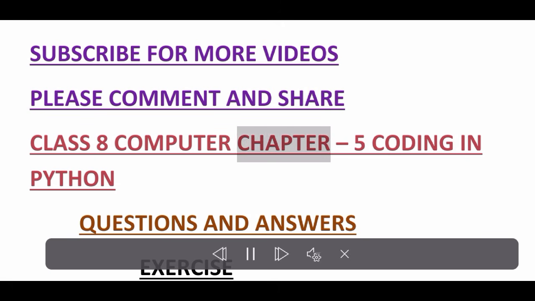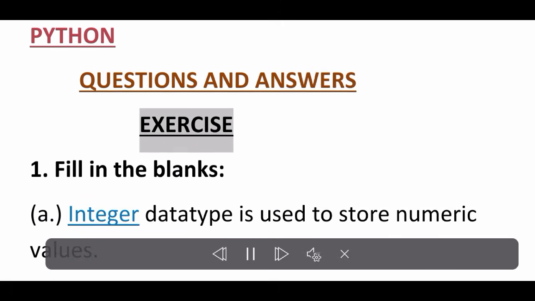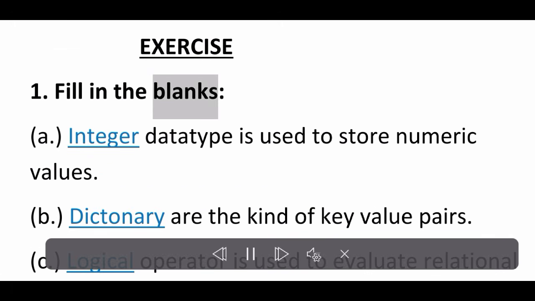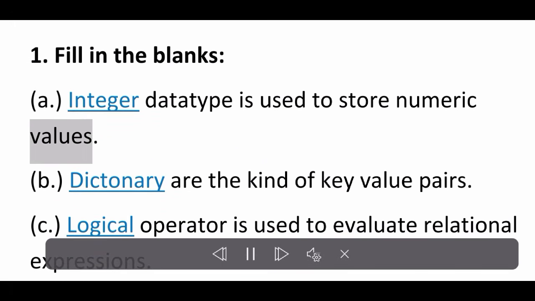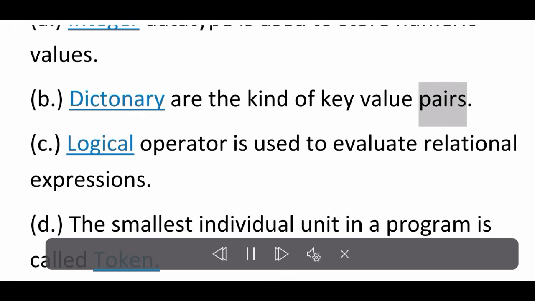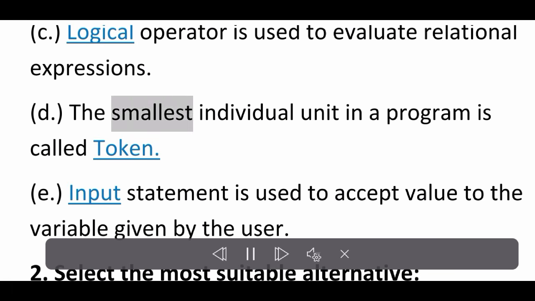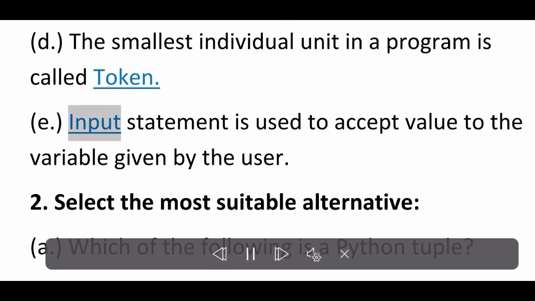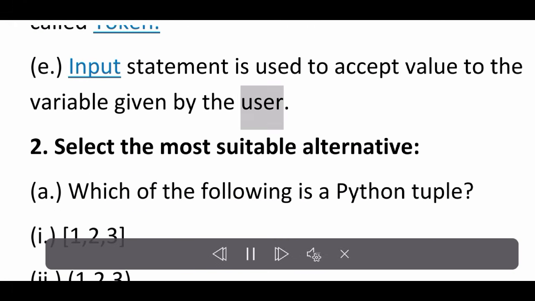Class 8 Computer, Chapter 5, Coding in Python. Questions and answers. Exercise 1. Fill in the blanks. A. Integer data type is used to store numeric values. B. Dictionary is a kind of key value pairs. C. Logical operator is used to evaluate relational expressions. D. The smallest individual unit in a program is called token. E. Input statement is used to accept value to the variable given by the user.